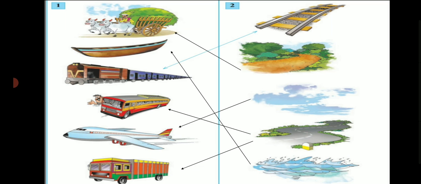Second is a boat. A boat travels on the water. Third picture is of a train. A train travels on the track. Bus. Bus travels on the road. An aeroplane. An aeroplane travels in the air. Truck. A truck travels on the road.